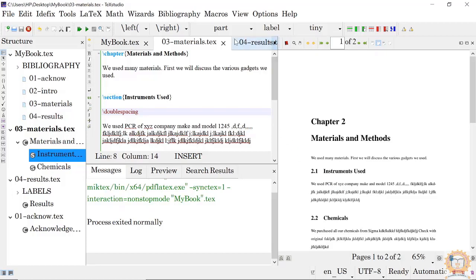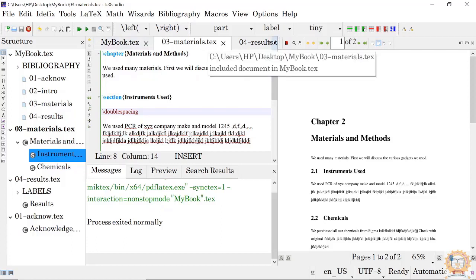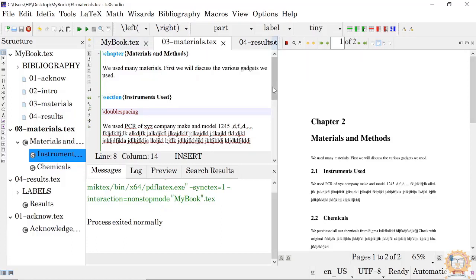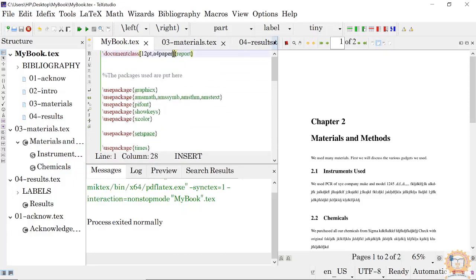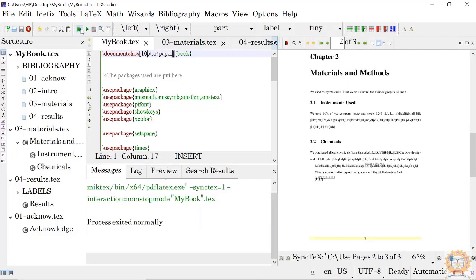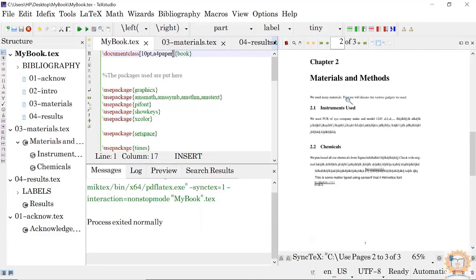Like this, you can create all these things. We have already seen how to create a certificate and all these things. So you create every certificate on a separate page and include it with the commands, and now your thesis will be ready with all these things. Suppose you are going to print your thesis as a book. What we have to do is, instead of report, write book here. Instead of 12 point, if you want to print it in a smaller font size, put 10 point and compile, and your book is ready.